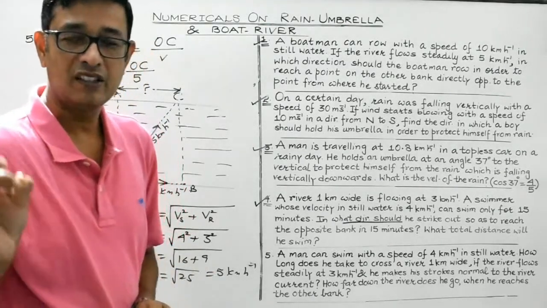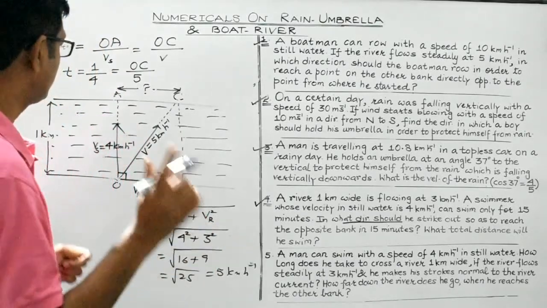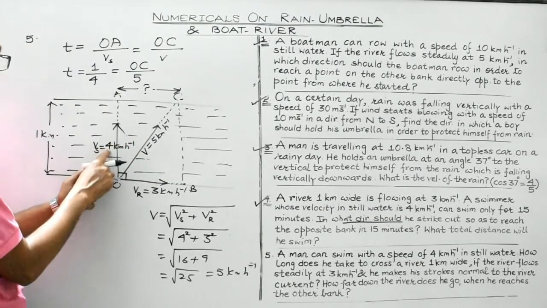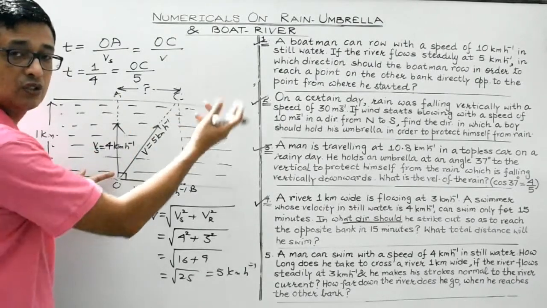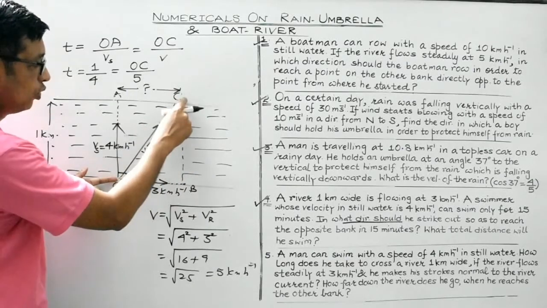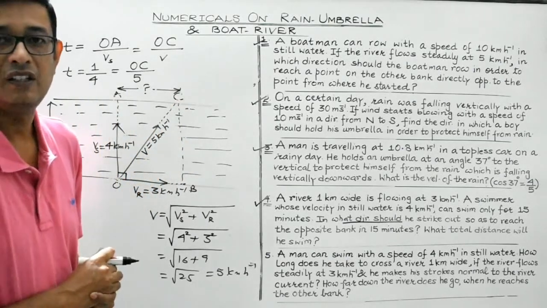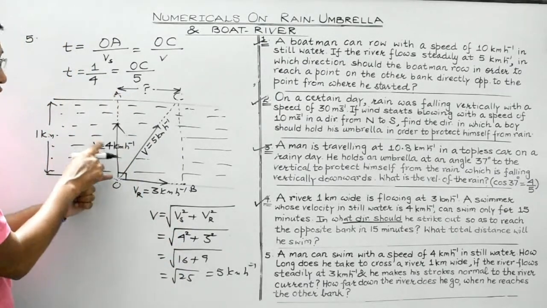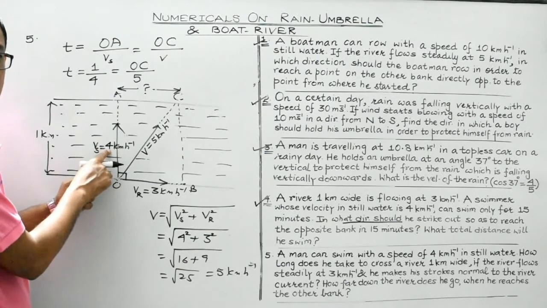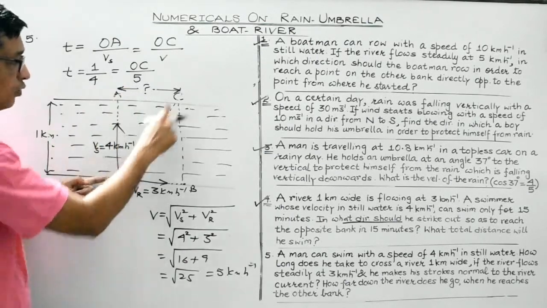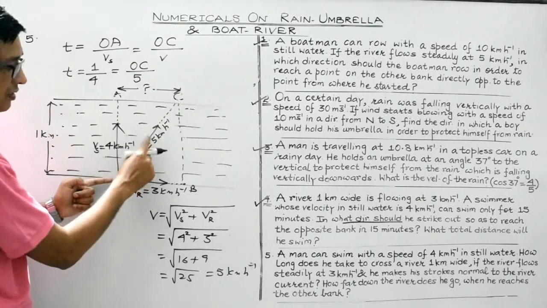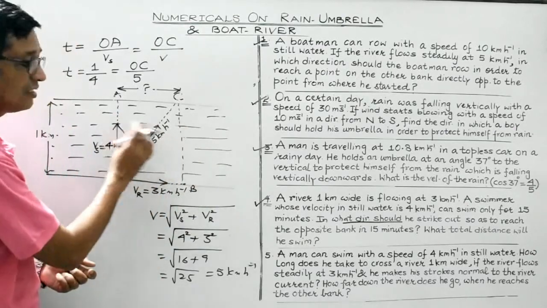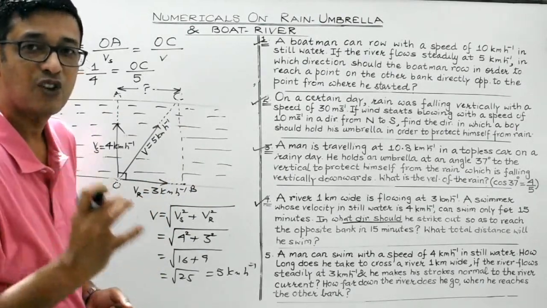So students, the key point in this question is, always remember the time taken by the swimmer to travel from O to A with velocity 4 km per hour must be exactly equal to the time taken by the swimmer to travel distance OC with effective velocity of 5 km per hour. Why is it so? Because on covering lesser distance, the velocity is also less, so that the ratio remains constant. Here the distance increases, the magnitude of the velocity also increases, so that it compensates. So in both the cases, the time taken by the swimmer is constant.